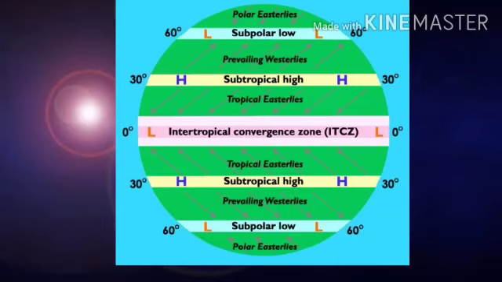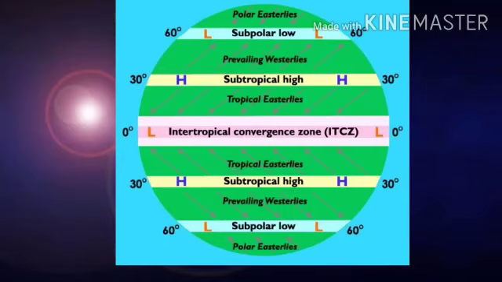At 80 to 90 degrees it is very difficult for the sun rays to reach. So here the temperature is low and the air pressure is very high. So we call these belts the polar high pressure belts.